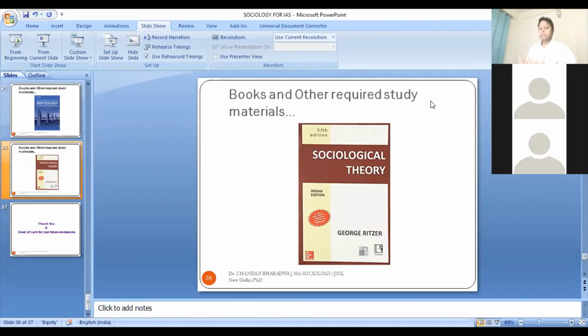The sociological imagination you develop after studying this subject will help you in writing a good analytical essay. Also, it will help you in general studies paper 1 and paper 4. That is why you can opt for this subject.